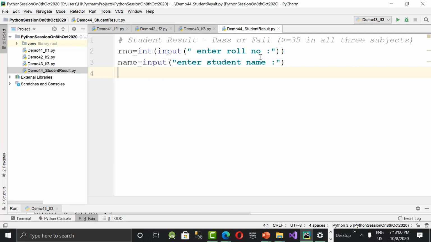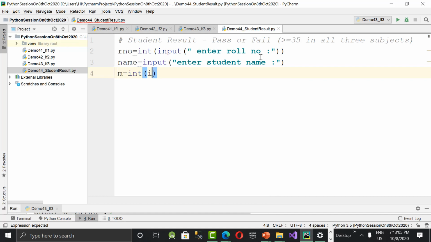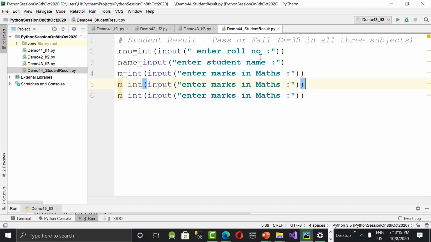So what I'm saying, M is equal to int of input, again integer, so I'm typecasting with the integer function. Enter marks in maths. Then I'm checking something like physics and then chemistry. M, P, and C. Enter marks in physics. And here it is chemistry. So all the 3 are ready, boss. I have taken roll number, name, and marks in 3 subjects.